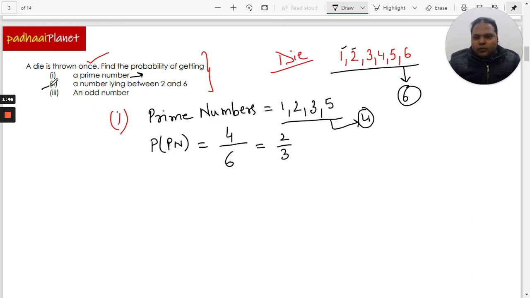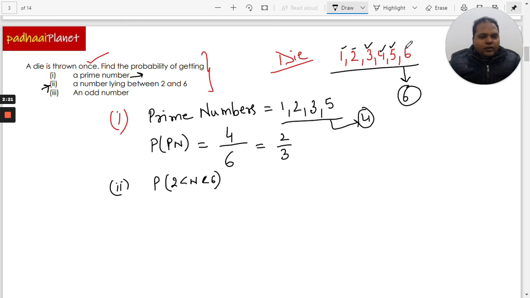Now let's quickly look at the second one, that is a number lying between 2 and 6. So the second question is the probability of a number which is greater than 2 but less than 6. How many such numbers are there? 3, 4 and 5.